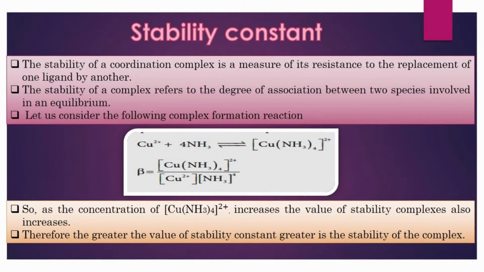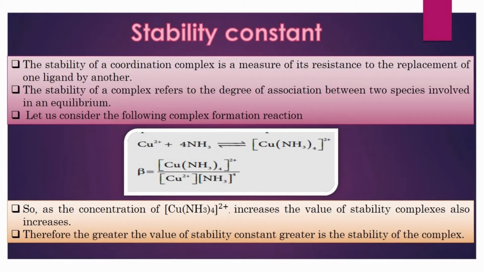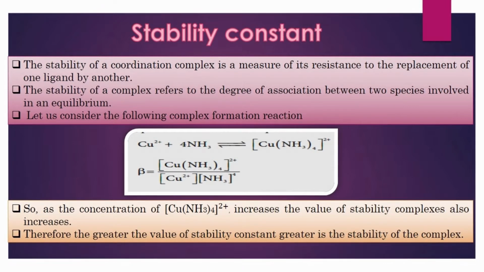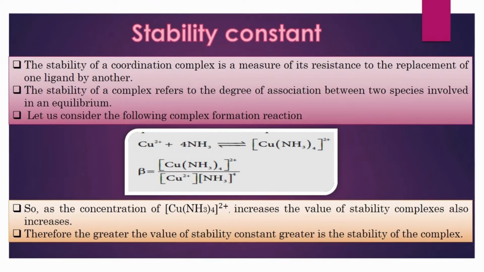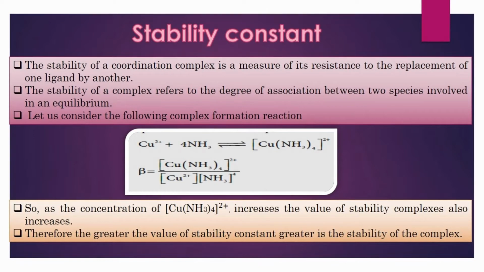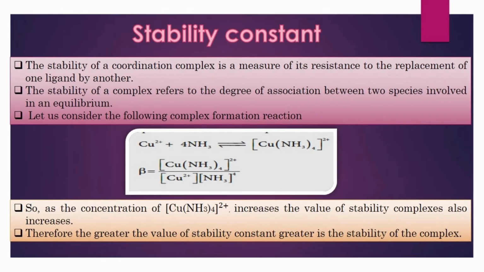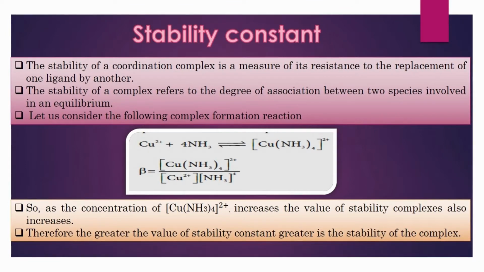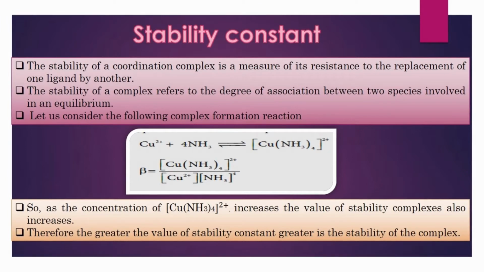Now let's understand what is stability constant. The coordination complex is said to be more stable if the bond formed between the central metal atom or ion and its ligands is found to be much stronger. The stability of a complex refers to the degree of association between two species involved in an equilibrium. Let's understand this statement with the help of an example.